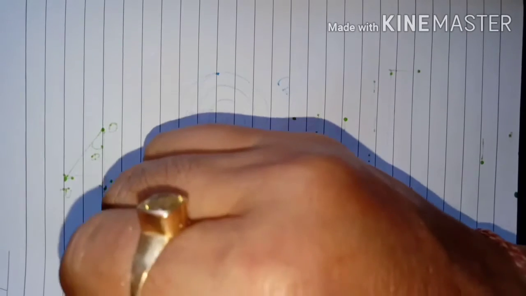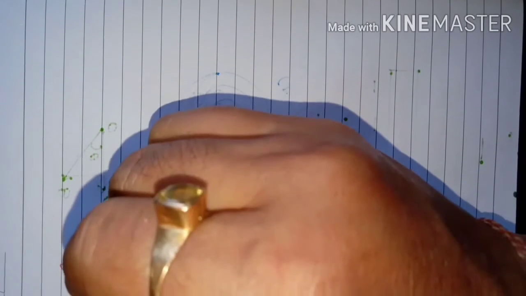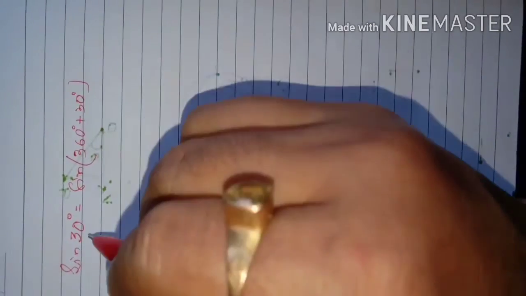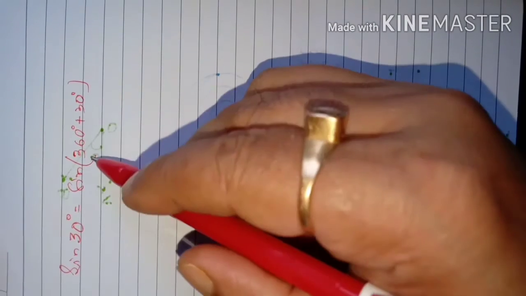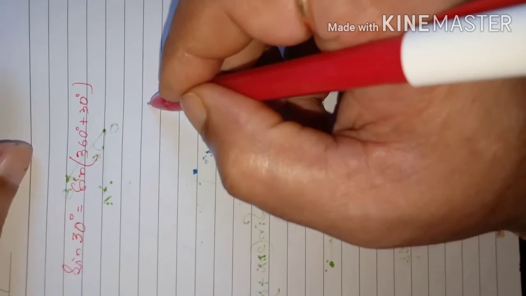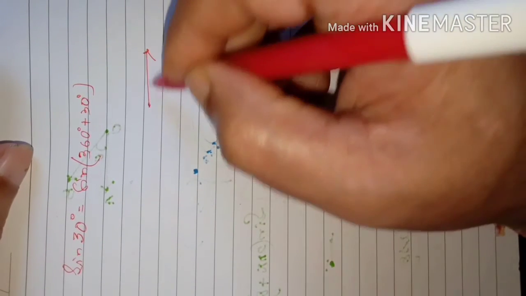So dear students, that means what is sine 30 degree? If you add 360 to this angle 30, then also this value will remain the same. Because when you add 360, you are making a complete revolution, you are talking about the complete one revolution of the ray.